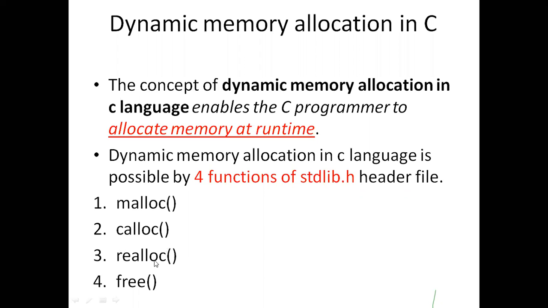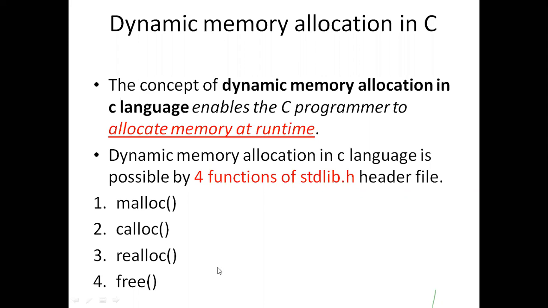And whatever memory we have assigned to the variables by using the C program, I want to deallocate or free that memory.